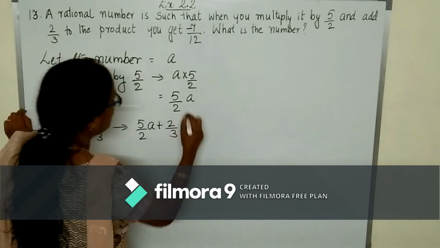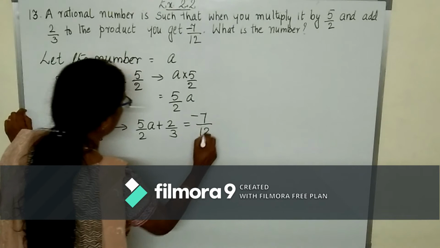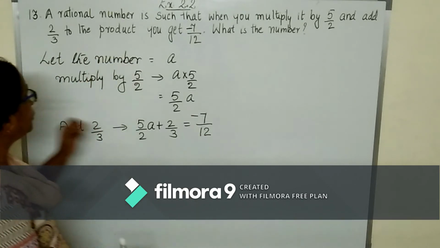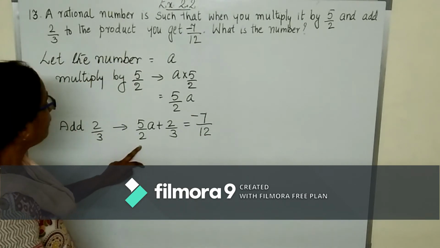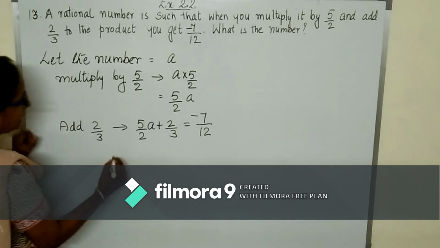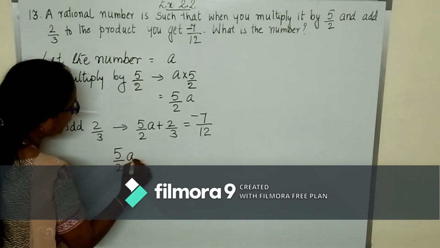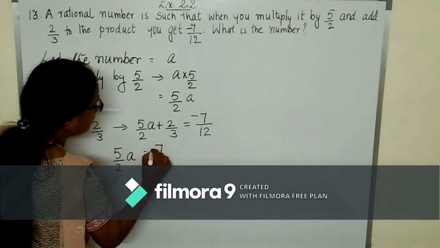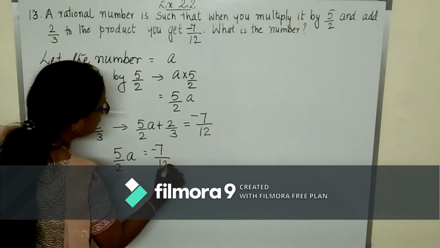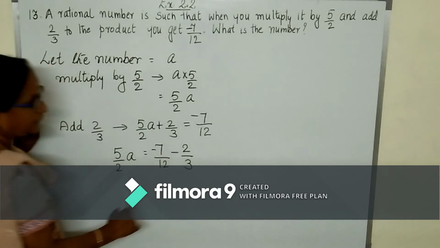We get minus 7 upon 12. Now, what do we have to do? Keep 5 upon 2A here and take 2 upon 3 to the other side. So, 5 upon 2A is equal to minus 7 upon 12 minus 2 upon 3.